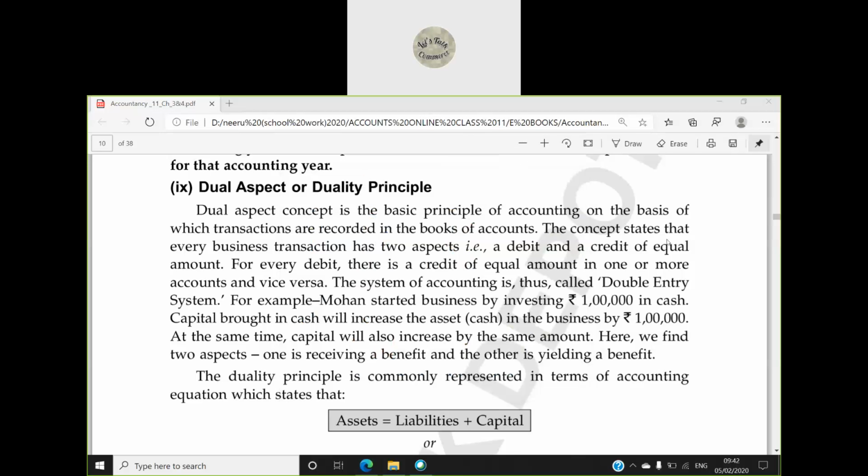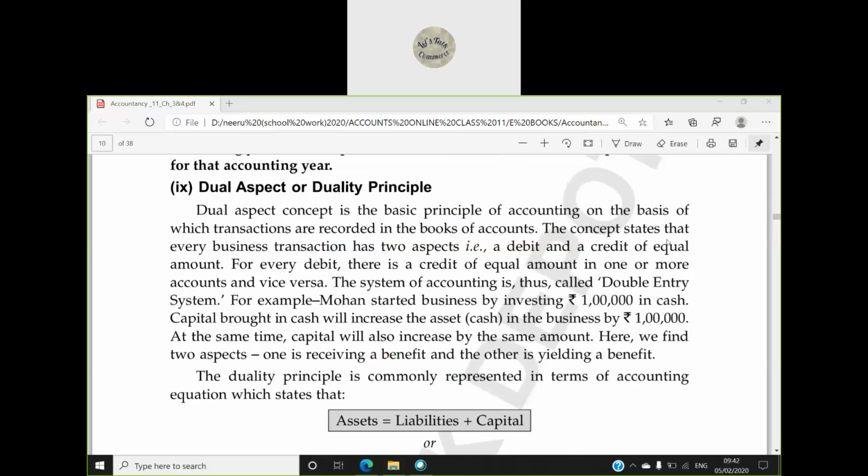Guys, now only 3 accounting principles are left. 8 we did yesterday, and today we are doing the accounting principle, dual aspect or duality principle. In the first chapter also we studied that this is the double entry system of accounting which we are following.